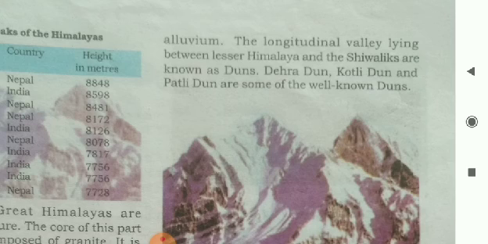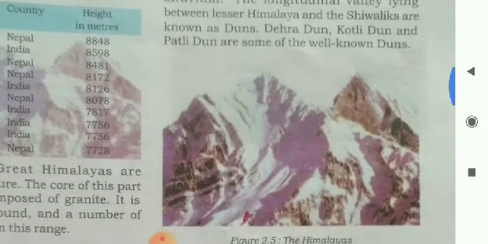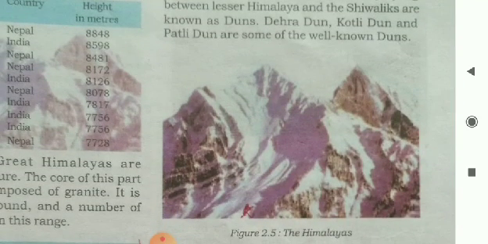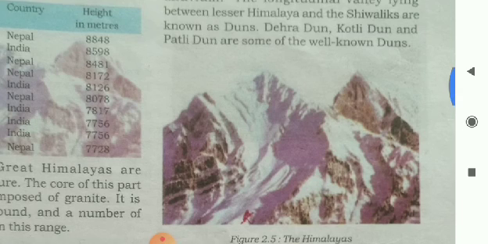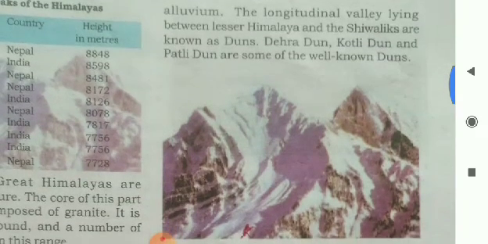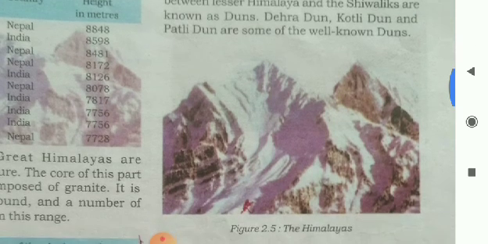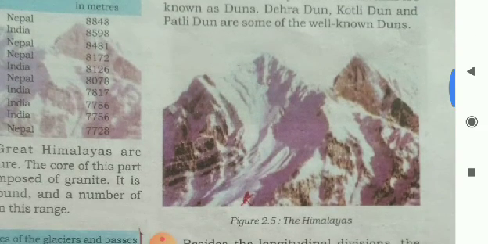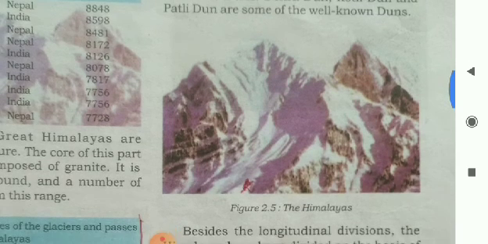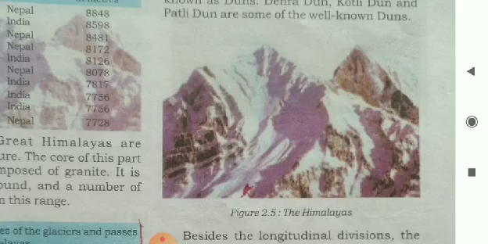The longitudinal valleys lying between Lesser Himalaya and the Shivaliks are known as duns. Different types of duns are there in the Lower Himalaya, that is Shivalik. Likewise, Dehradun, Kotli Dun and Patli Dun are some of the well-known duns.